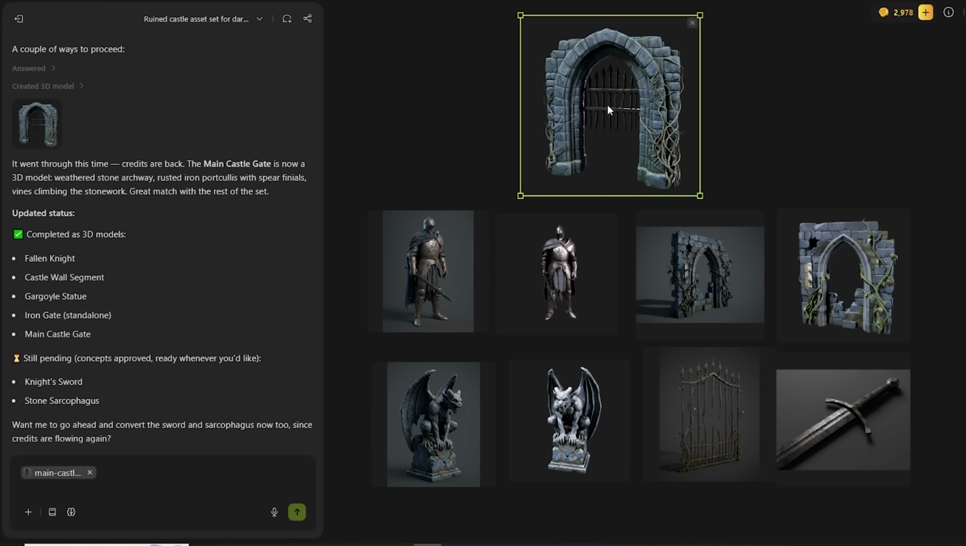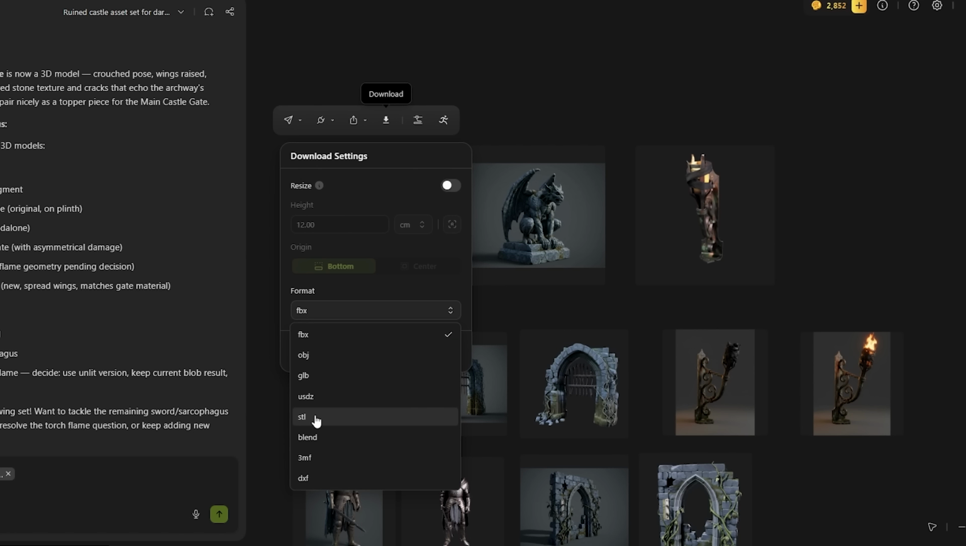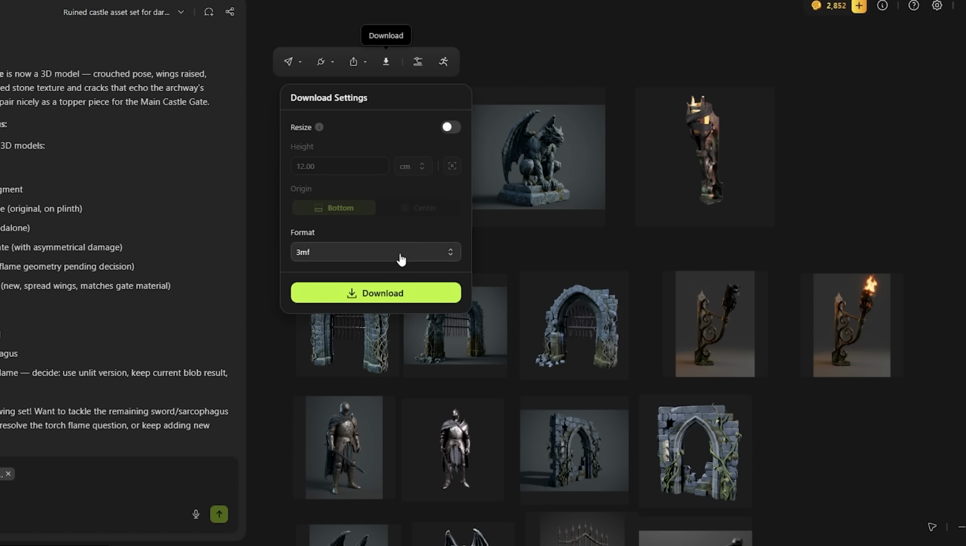Once you're happy with an asset, click the download button on the model card in the Canvas panel. You get export options, FBX, GLB, OBJ, STL, USDZ, Blender Native. Pick your format. If you're going into Unity or Unreal, GLB or FBX. If you're 3D printing, STL or 3MF. The PBR texture maps, diffuse, roughness, metallic, normal, export alongside the model, production ready.